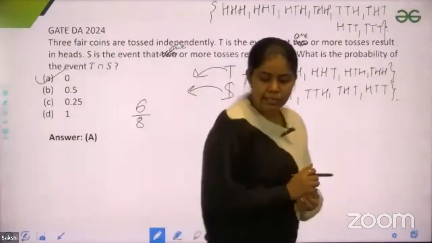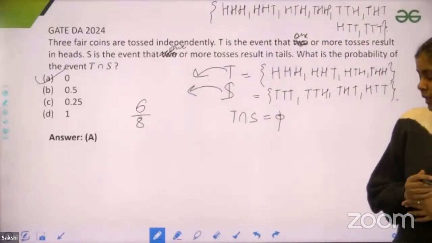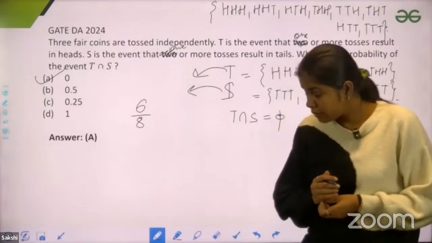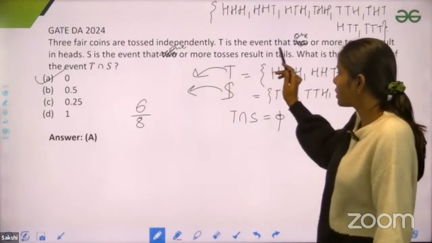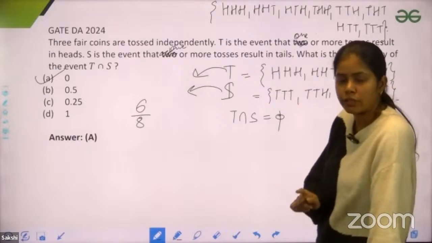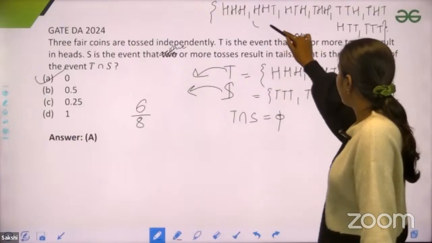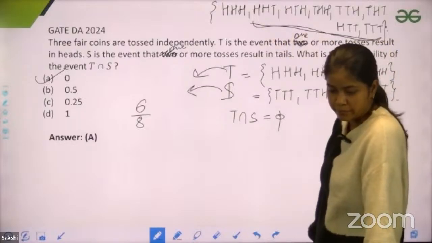I hope this is clear. Why would the probability of T intersection S be 6 by 8? S is an event that one or more tosses result in tail, either 1, or 2, or 3. So that means S would have all these elements.